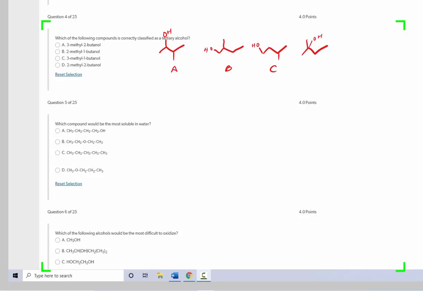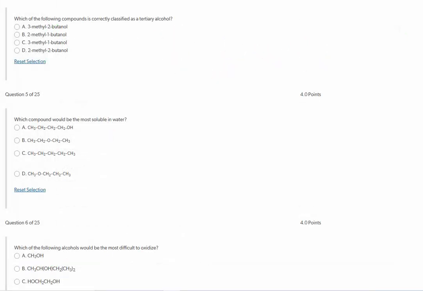So here, the alcohol group is bonded to a carbon that is bonded to 2 other carbons. So this is a secondary alcohol. Here, the alcohol group is bonded to a carbon that's only bonded to 1 other carbon. So that's a primary. This one's also primary. And this one is tertiary. Now, the question asked us, which is tertiary, so that's going to be the 2-methyl-2-butanol.